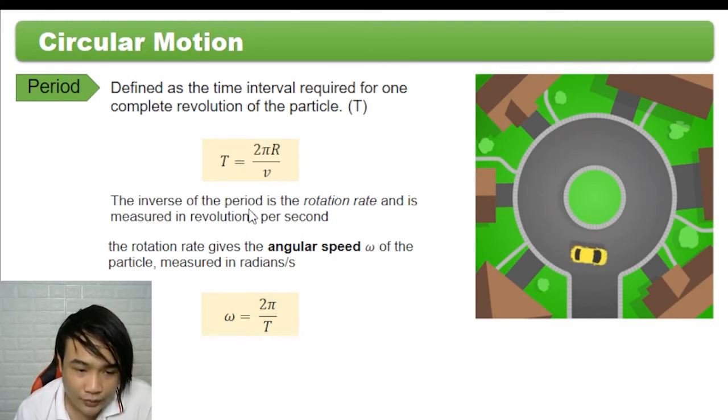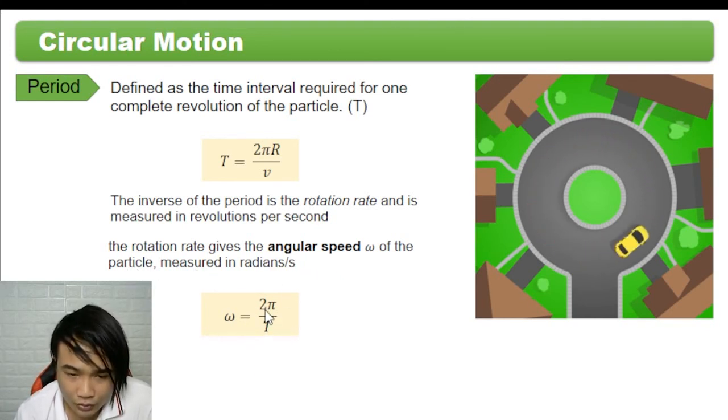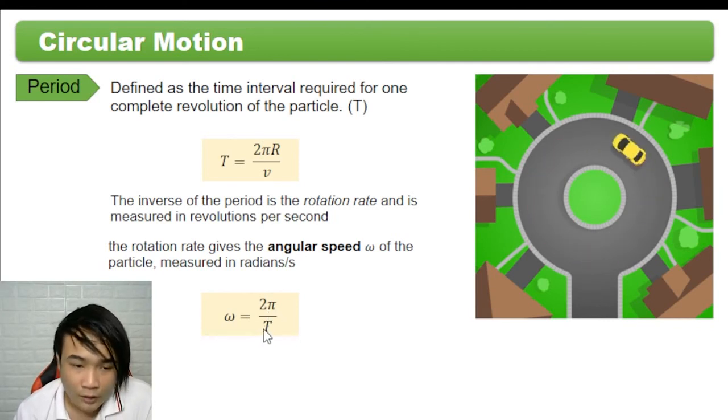So the inverse of the period is called rotational rate and is measured in revolutions per second. So the rotation rate gives the angular speed, measured in radians. So ito yung angular speed. So 1 revolution, that is 2 pi divided by yung time, period T.